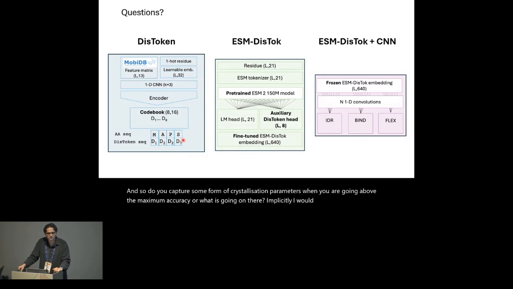Implicitly, I would think so, because the data set that we used to train this token was from the homology disorder merge data set, which contained the 47K sequences. And I presume that in those sequences, since it's a homology related task to identify disorder, you would be capturing some of that information. So maybe implicitly, but definitely something to think more concretely about downstream.